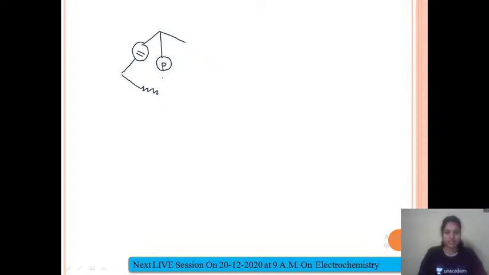So this is your detector, which detects the flow of electricity. This is the resistance of the conductivity cell, which is represented as R2.